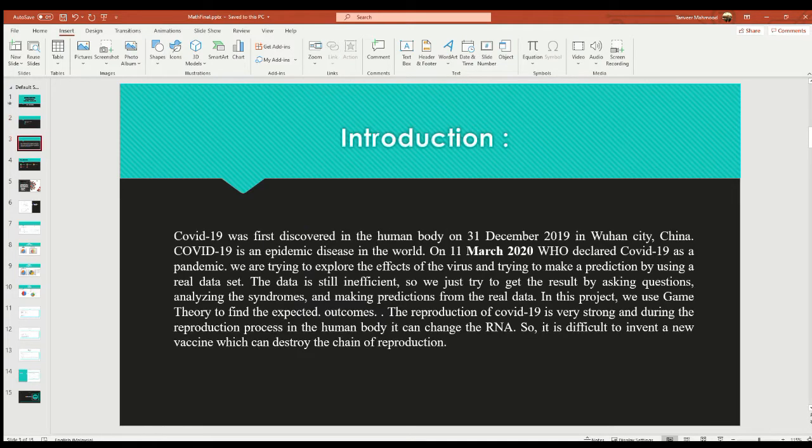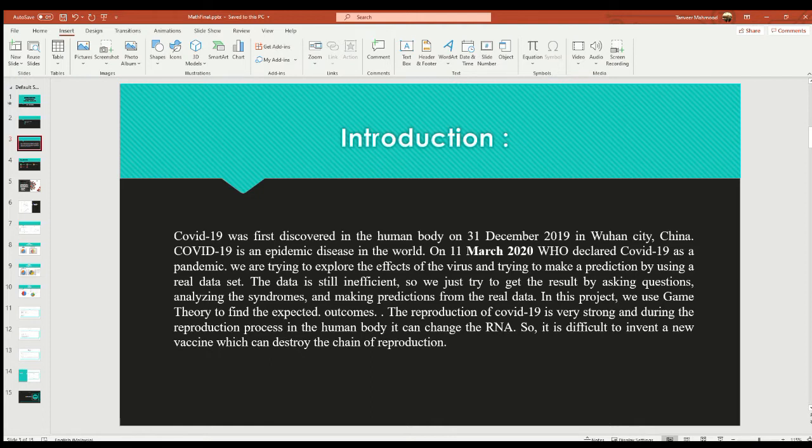So first of all, introduction. COVID-19 was first discovered in the human body on 13 December 2019 in Wuhan City, China. COVID-19 is an epidemic disease in the world. On 11th March 2020, WHO declared COVID-19 a pandemic.